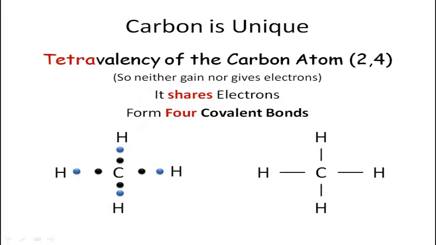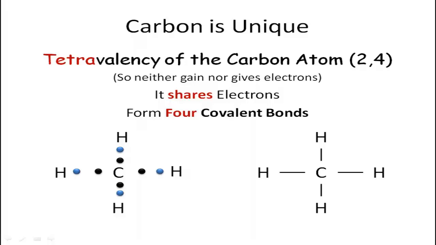As we all know, carbon has a tetravalency. That is, it has only 4 electrons present in its outermost shell, and hence it can neither give nor receive electrons. It can only share electrons. And why is that? Carbon has 4 electrons in its outermost shell. It has in total 6 electrons. That means it has 6 protons. When an atom has 6 protons, it is capable of holding 6 electrons.